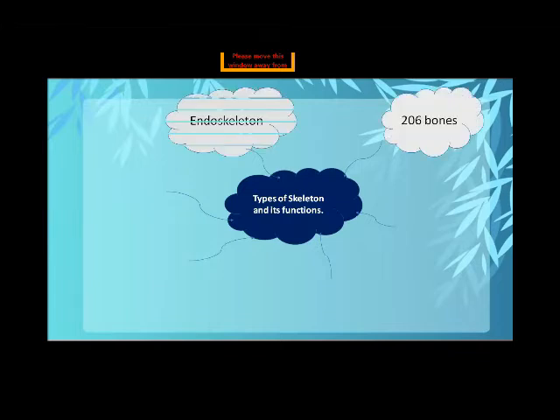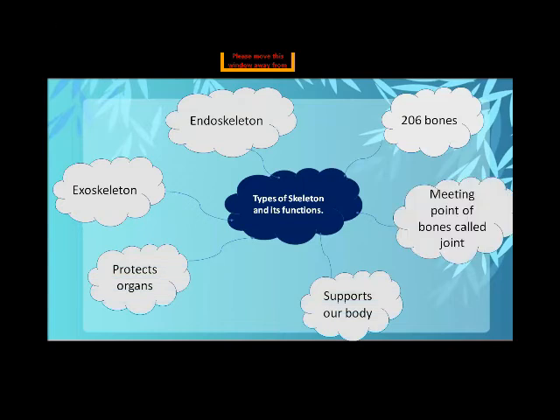First, there are two types of the skeleton: the endoskeleton and exoskeleton. We already discussed these. Endoskeleton means inside the body, just like humans. Exoskeleton is present outside the body, just like insects. Very good. And the functions of the skeleton are to protect organs, which I have already discussed, and to support our body.